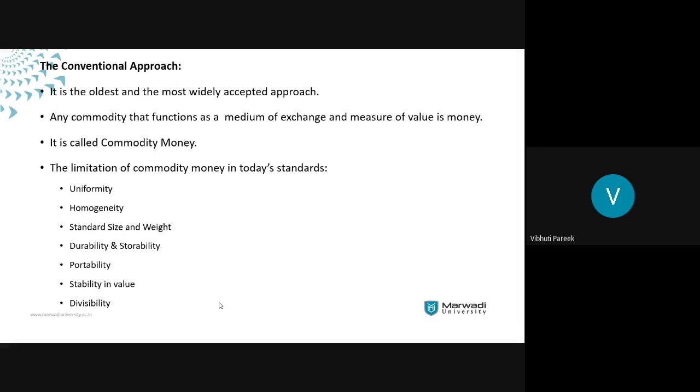These are the things which have served as a medium of exchange, and they were a measure of value.